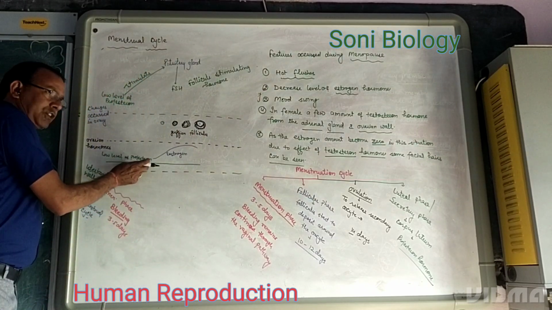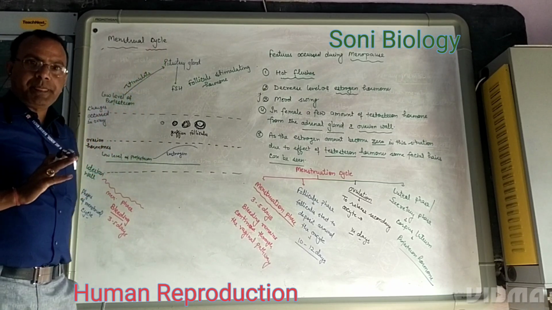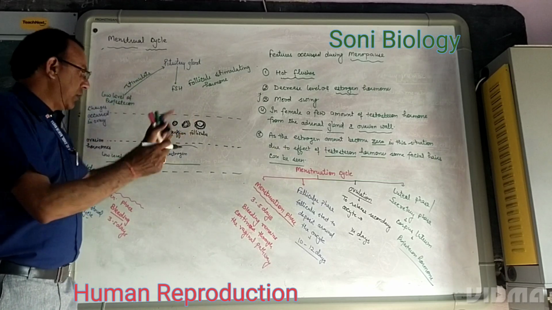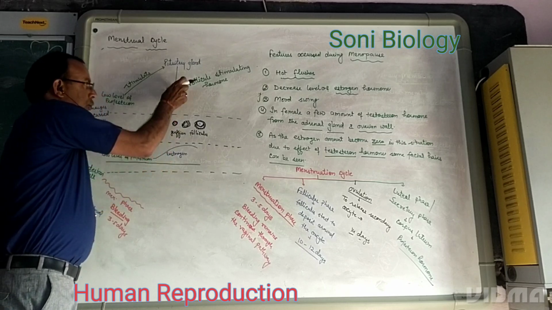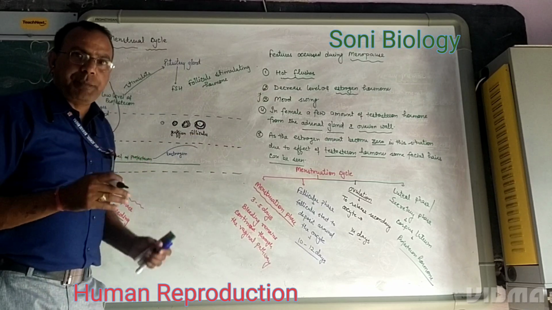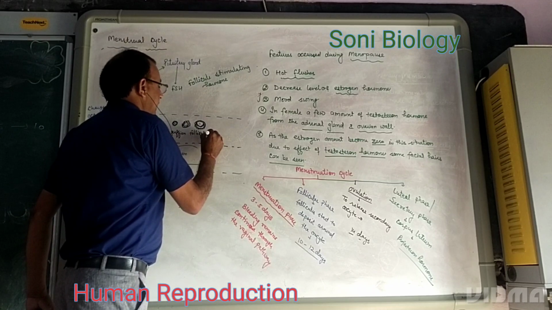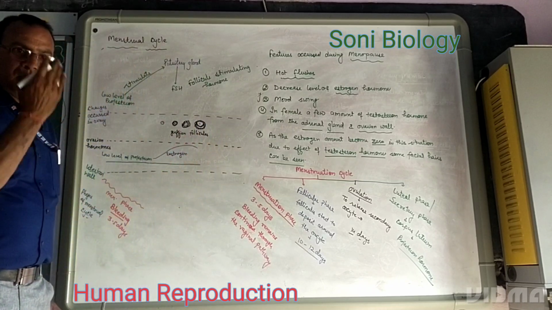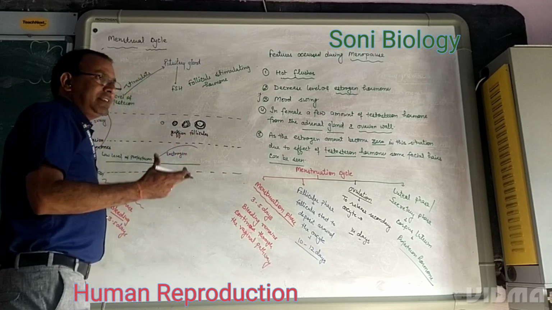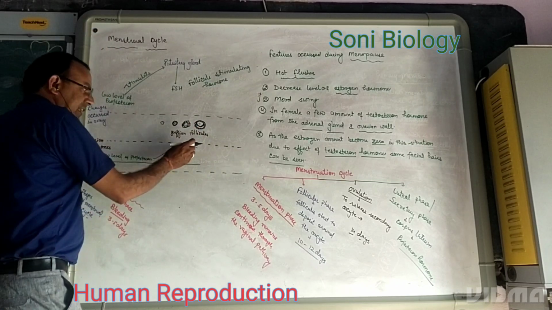Again, as the level of progesterone goes down, it stimulates the pituitary gland to secrete FSH. This FSH also increases the level of estrogen. Due to the presence of FSH and estrogen, the Graafian follicles start to deposit around the primary oocyte, and finally it changes into the secondary oocyte. Clear?